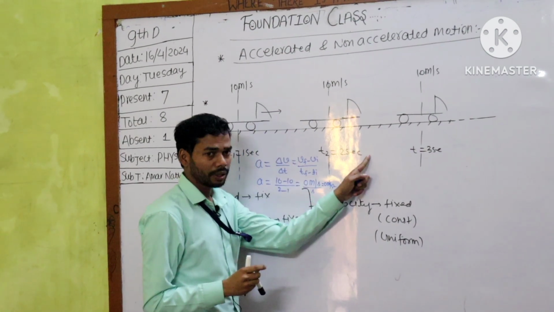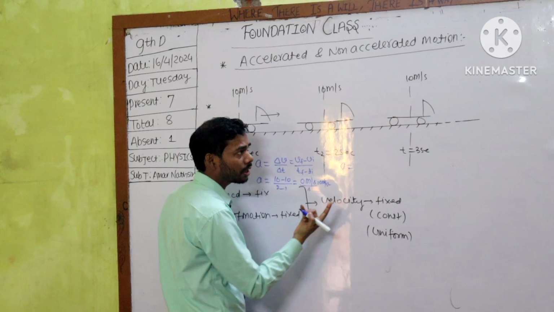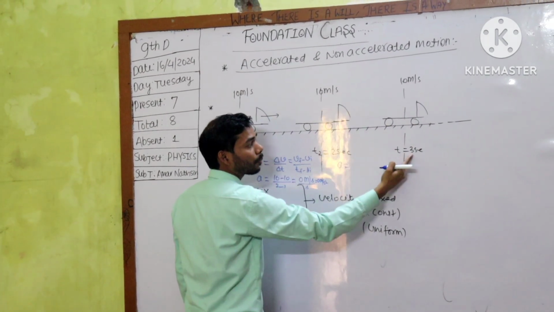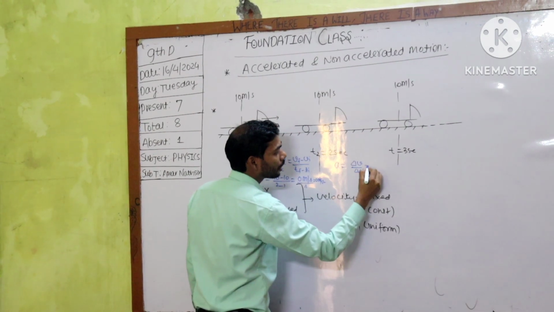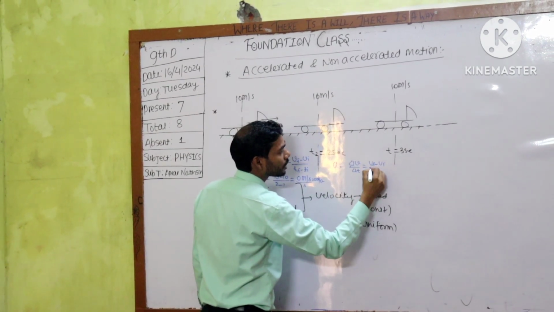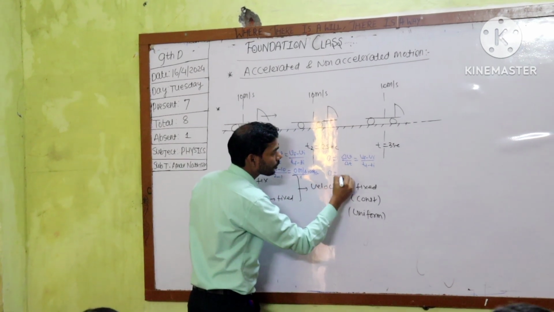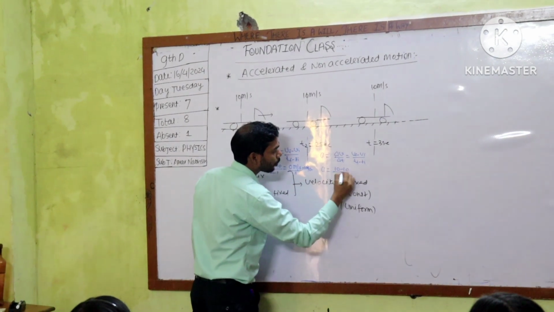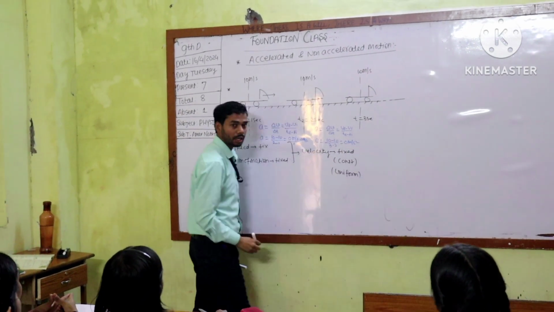And in the next moment, if I calculate acceleration, what does it come out to be? Same: 10 minus 10 upon 3 minus 2, delta v upon delta t, v final minus v initial upon t final minus t initial, 0 meter per second square.